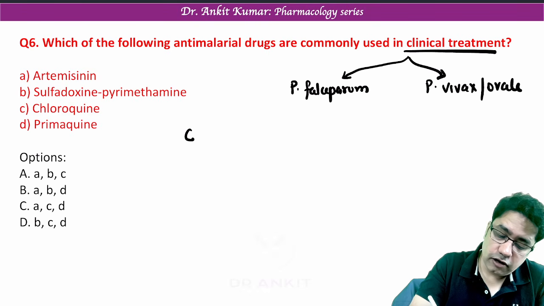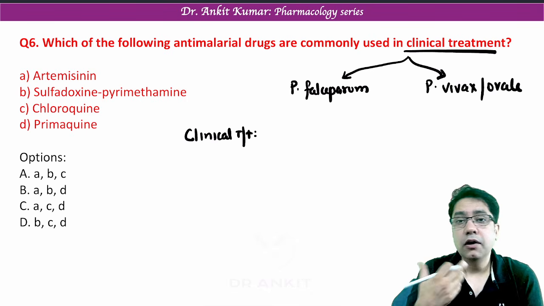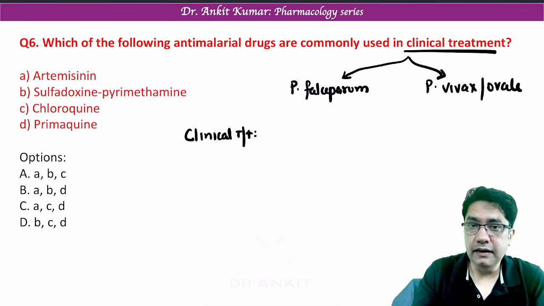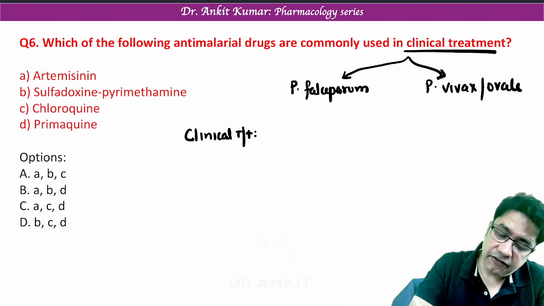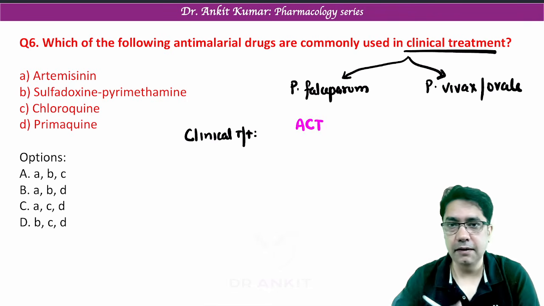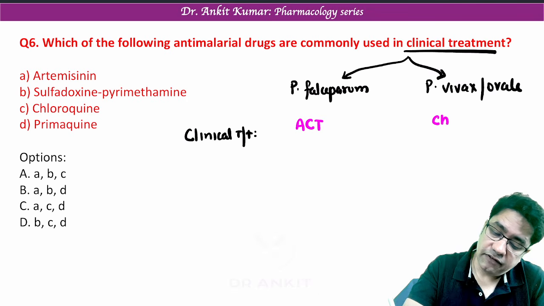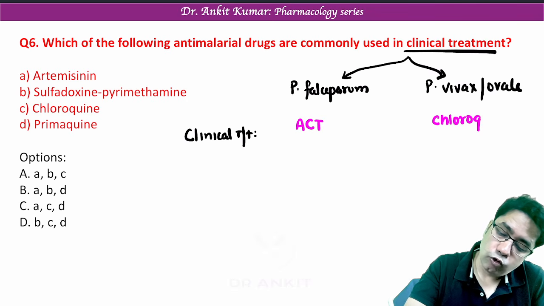Now, if you talk about clinical cure or clinical treatment, that means you have to produce symptomatic improvement. In cases of P. falciparum, we give ACT, artemisinin based combination therapy, while in P. vivax and ovale, we give chloroquine.